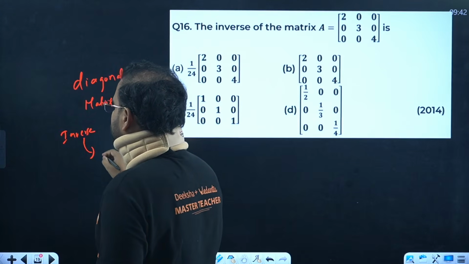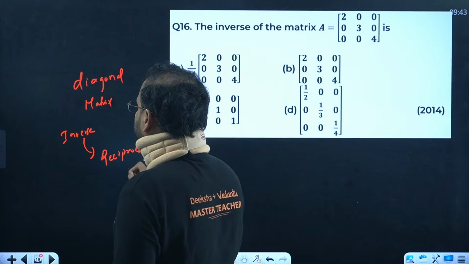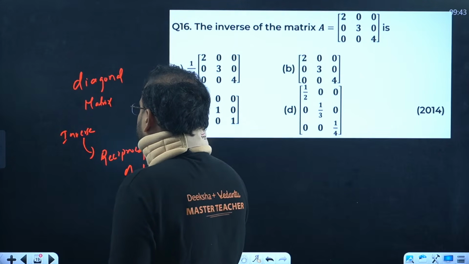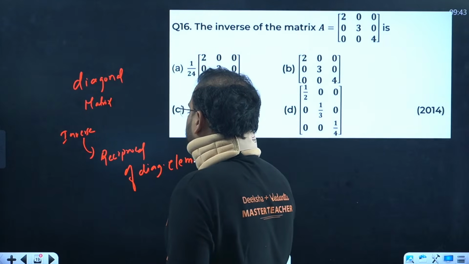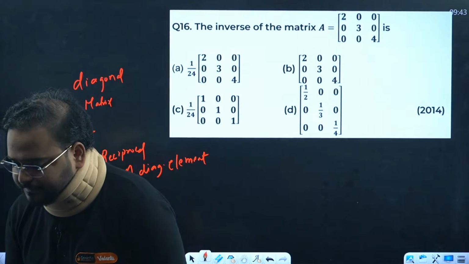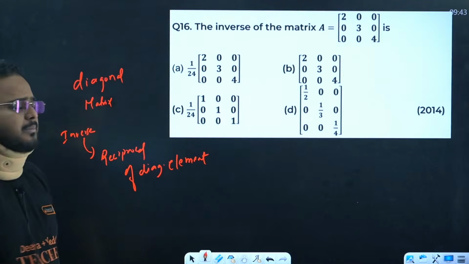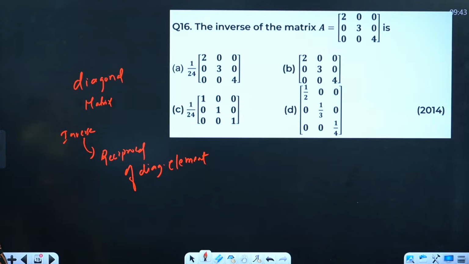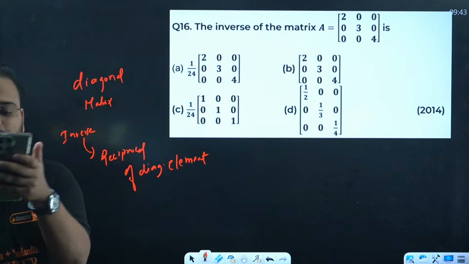Inverse is basically reciprocal of diagonal element. Solving it will take some time. So answer is, what is the answer? Manikanta has given the answer already, and that answer is option D.